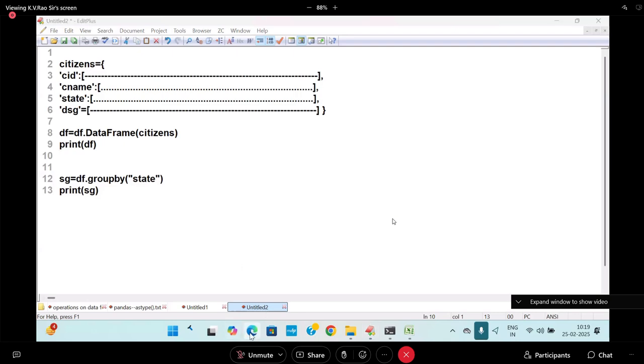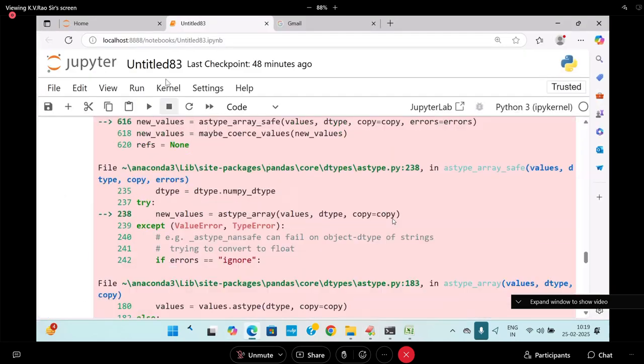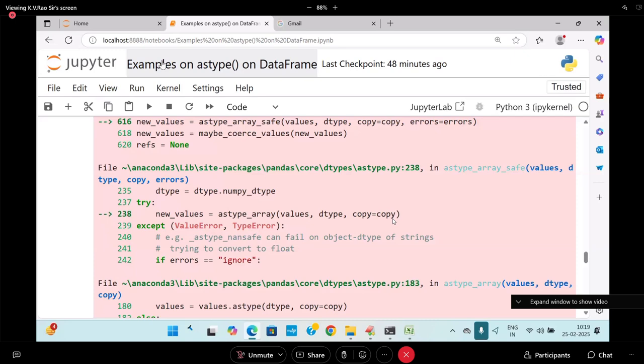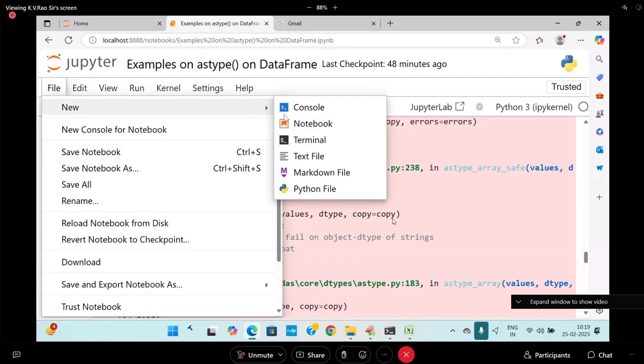Very, very important, students. Now I'm going to enter into examples on the astype function on a data frame. Now I'm going to enter into a new one, where I'm going to take group by.